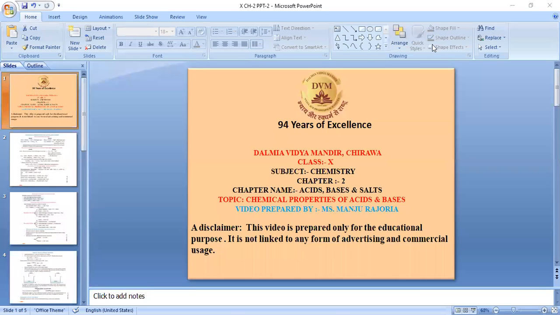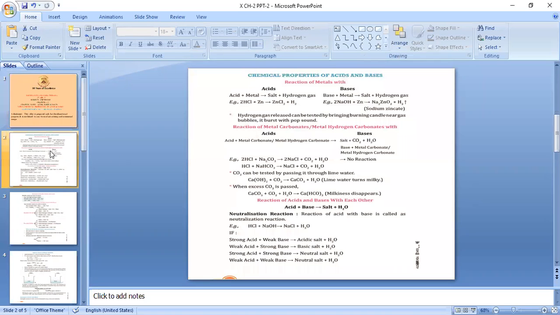Good morning, students. Today we will discuss the second topic of the second chapter of 10th class, that is chemical properties of acids and bases. So let's start. The first point that we will be discussing is the reaction of metals with acids and bases.